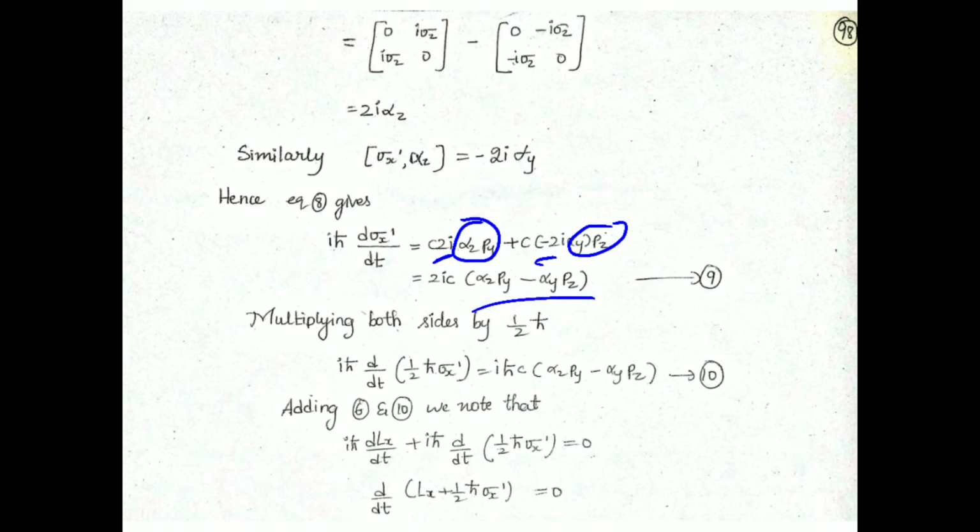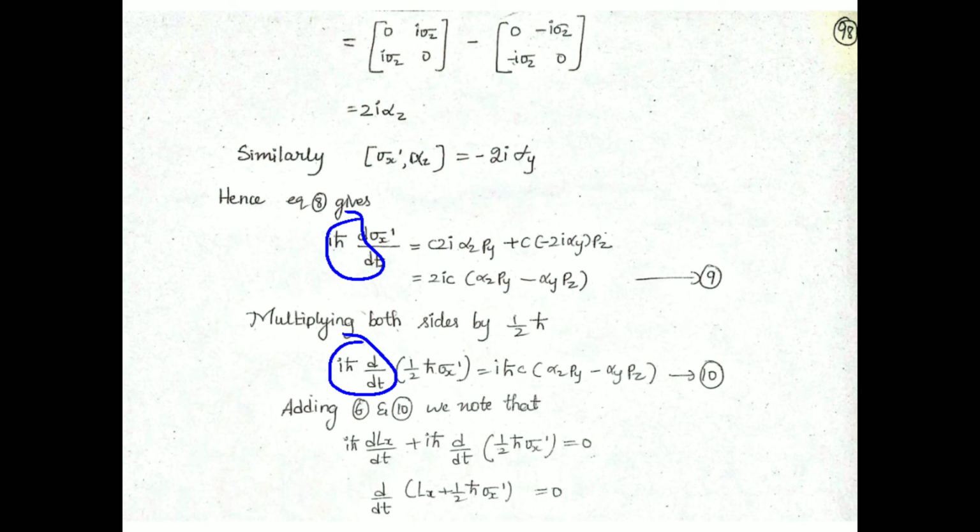So that is the thing here you can see. Now what they are doing is multiplying both sides by half h cut. On both sides, if we multiply with half h cut, here already h cut is there. So if we keep I h cut aside, here d by dt is also there. As I h cut is a constant, we know that d by dt of some constant into function is nothing but k into d by dt of that function. So we can take that I h cut by 2 inside. That's why here we have taken I h cut d by dt, and inside we have taken half h cut sigma x dash.